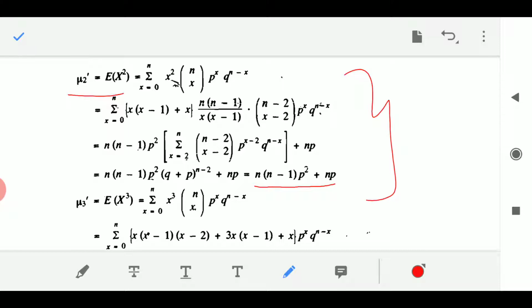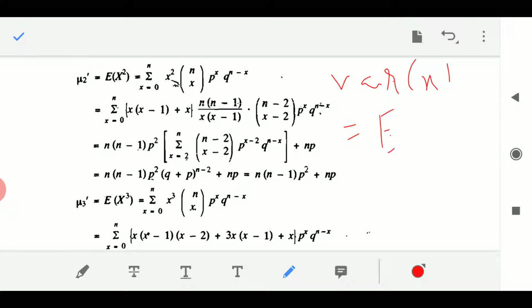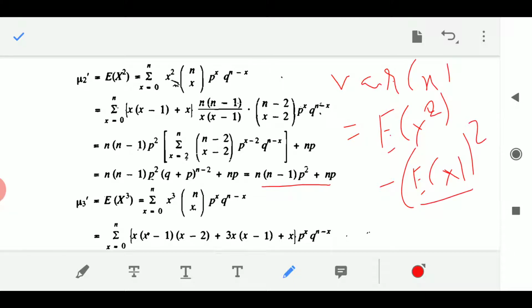And you know what is the variance of x? Variance of x is equal to E of x square minus E of x the whole square. But E of x square we have just now obtained here, and E of x we have obtained just now, which has come as np. So it will be this thing minus n square p square.